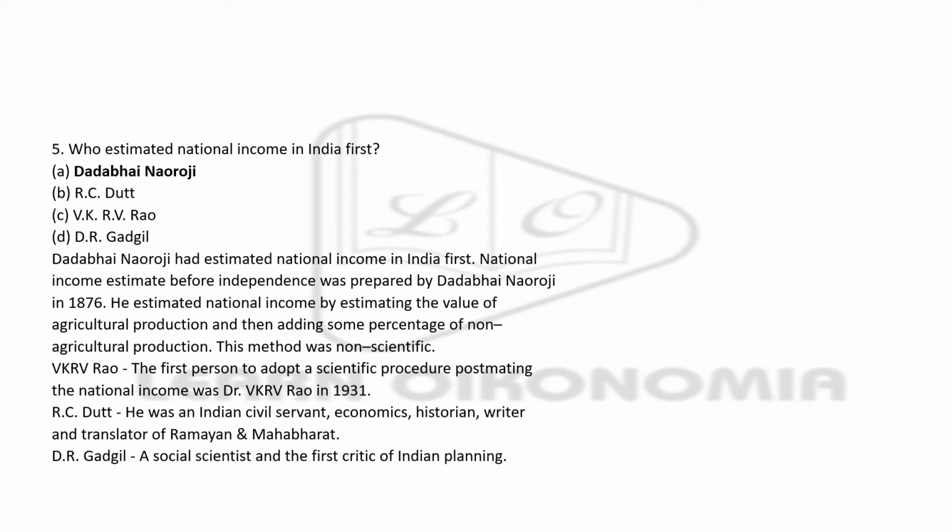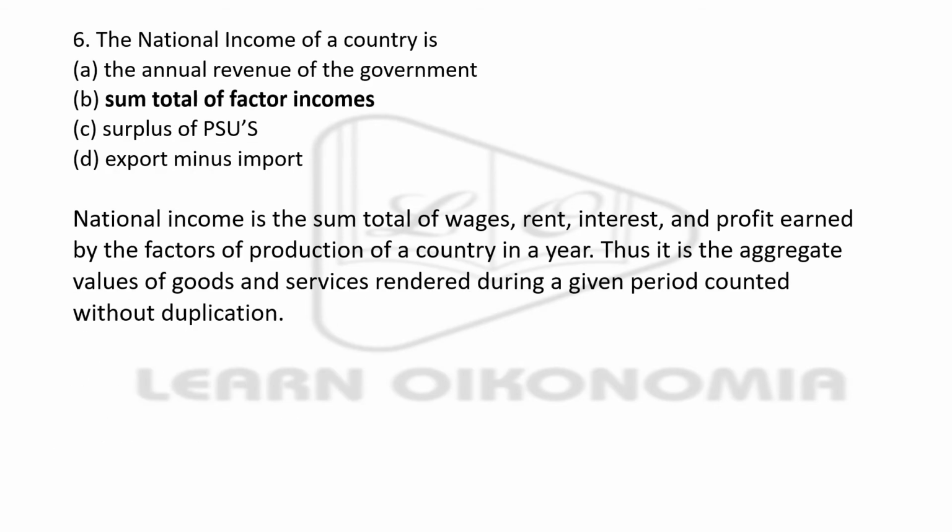Coming to V.K.R.V. Rao, this is the first person to adopt a scientific method or a scientific procedure with respect to calculation of national income. And R.C. Dutt is also a person who is related to the arena of economics. He was a civil servant, historian as well as writer of many epics. Then D.R. Gadgil is a social scientist, and he is considered to be the first critic of Indian planning.